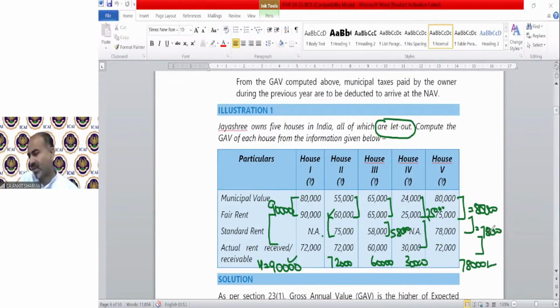So it's this simple. House property is very simple. Once you go through the numerical part of this, you will solve the questions in Test Your Knowledge, etc. You will find it out. It's a very, very easy topic.